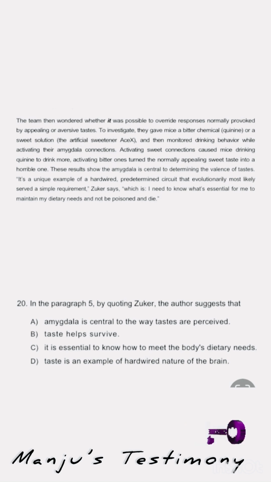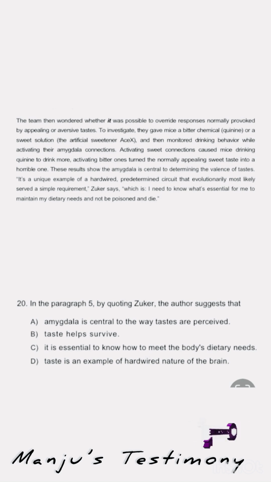So now we found the right answer. I have one piece of advice for you. If you have difficulty understanding the meaning of the last sentence, for example, "I need to know what is essential for me to maintain my dietary needs and not be poisoned and die," a few of you might be confused whether the sentence is about maintaining dietary needs or survival.